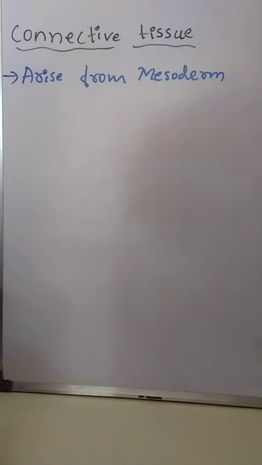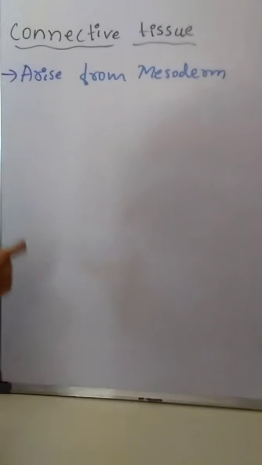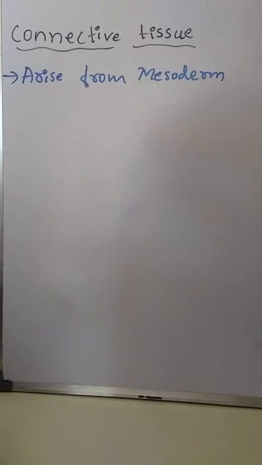Connective tissues are called connective tissues or binding tissues because they connect or link one tissue with another tissue.